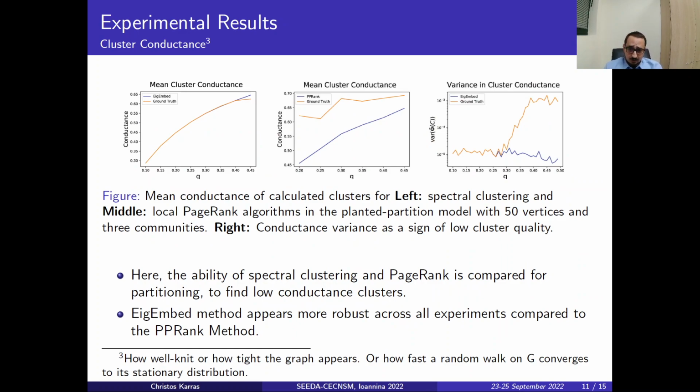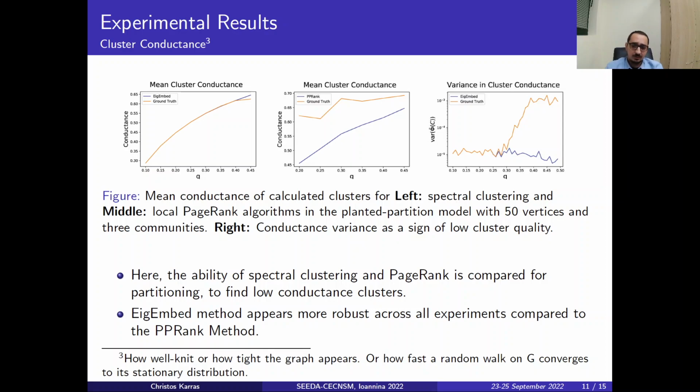Here we have the cluster conductance, which is basically how well knit or how tight the graph is, or how fast a random walk on the graph G converges to its stationary distribution. We have three figures showing the mean conductance of calculated clusters after we deploy our first method. We perform spectral clustering in the left-hand figure, while in the center we perform the local PageRank algorithm in the planted partition model with 50 vertices and 3 communities. On the right-hand side we have the conductance, where a lower value signals better cluster quality.